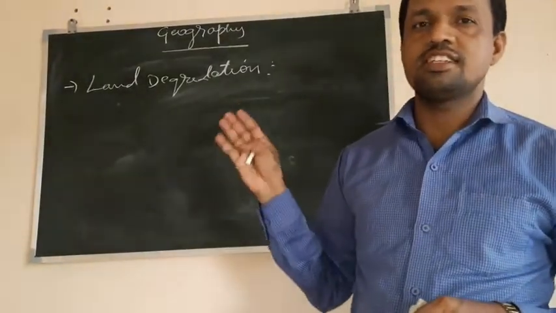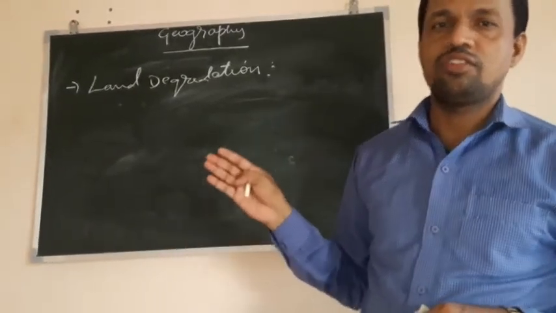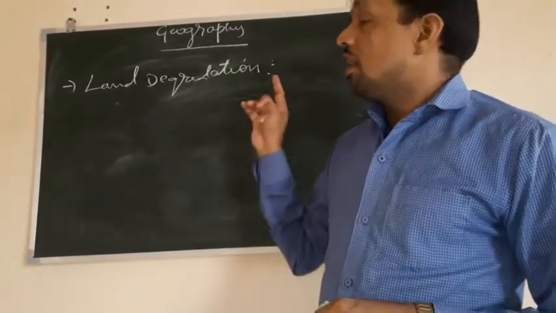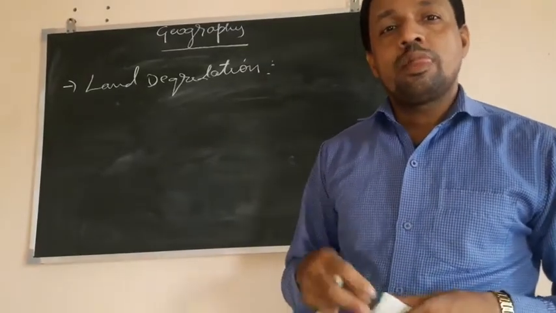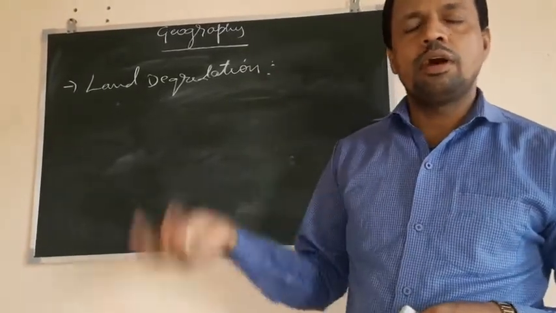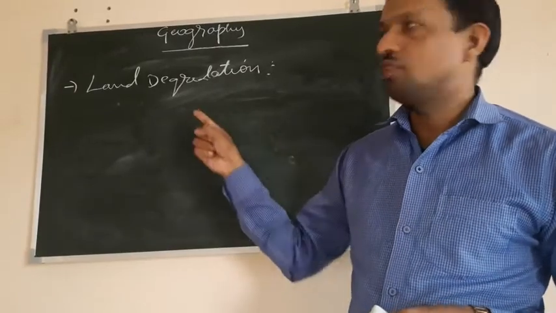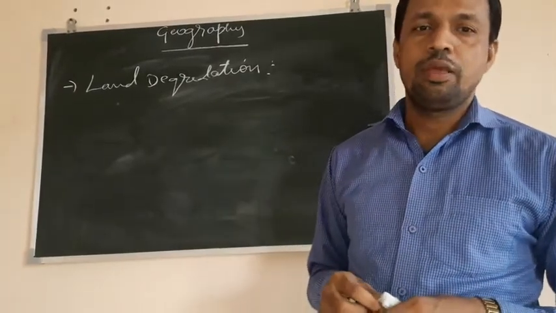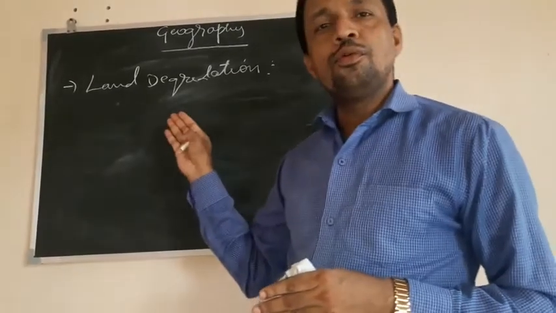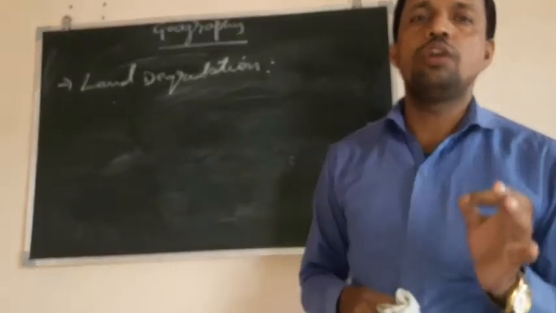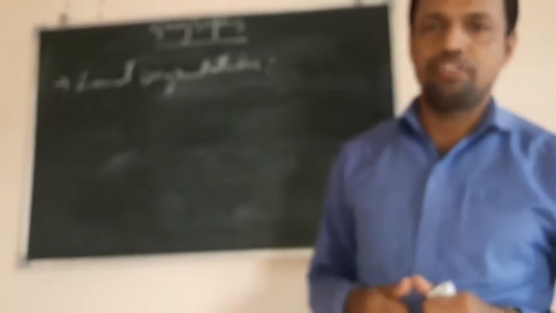There are various states like Punjab, Haryana, Rajasthan, and Gujarat where over irrigation and overgrazing are important causes of land degradation. Now let us discuss a few measures to control land degradation.